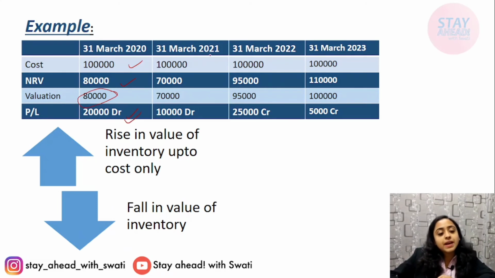Now on the next balance sheet date, the cost is same. The NRV is 70,000. Now it is valued at cost or NRV, whichever is lower, means valuation is done on 70,000. The 10,000 is debited to P&L.